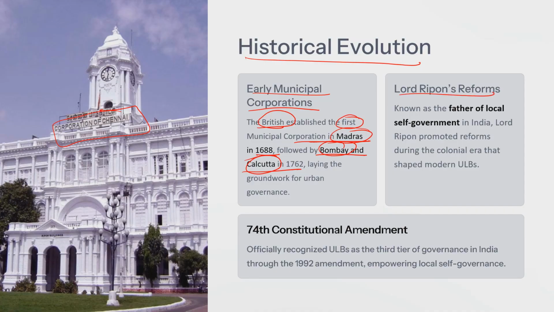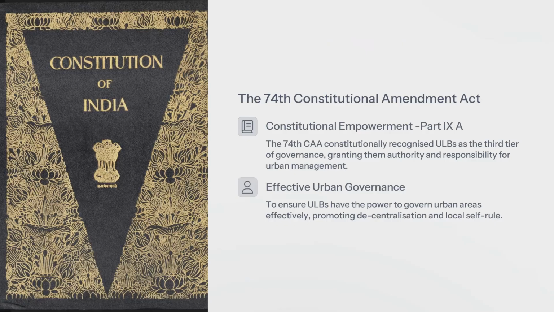After that came Lord Ripon, also known as the father of local self government, and he also brought certain changes in urban local bodies. Finally, the major change was brought through the 74th Constitutional Amendment Act after independence, which granted them constitutional status and thus empowered local self governance.